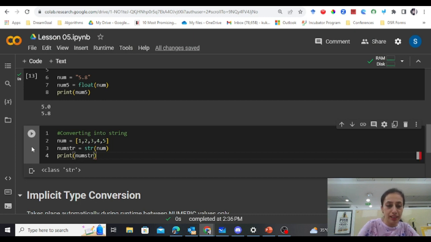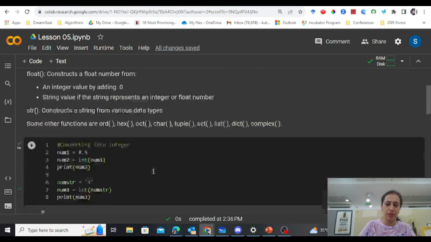Although it will look as if it's a list, ideally it has been converted into a string. So if you print it and apply string methods on it, which we will be discussing in our future videos, they will work perfectly on it because it's a string now. So all these were examples of explicit type conversion.